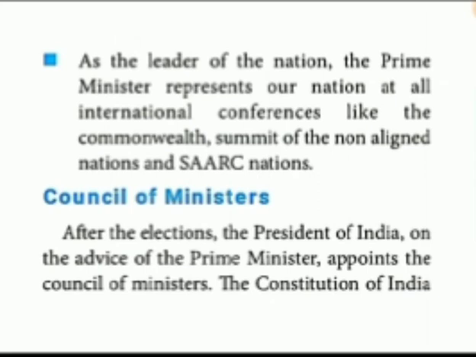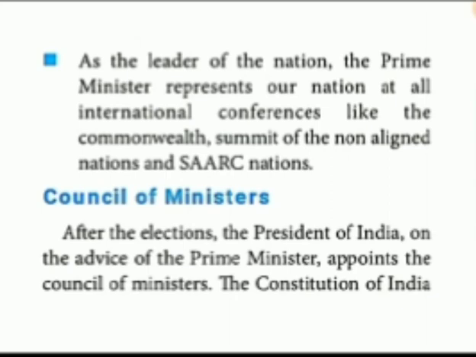He is discussing with the president regarding the council of ministers, the affairs of the government of the union, and proposals for legislation regarding the laws. Also he is consulting with the president. The next one, the prime minister acts as a link between the president as well as the council of ministers. This one, people can easily understand, I think.